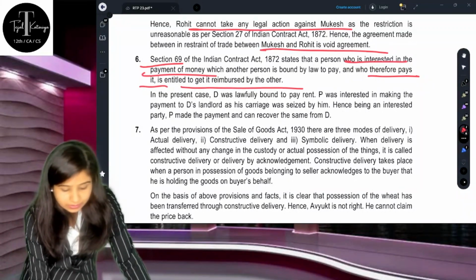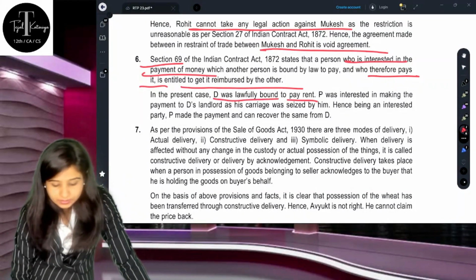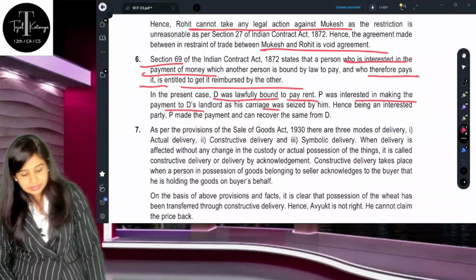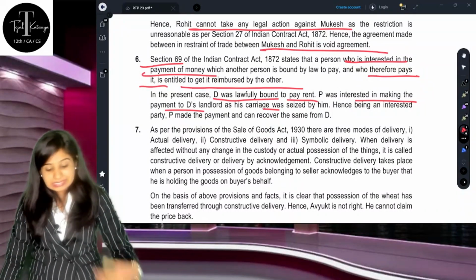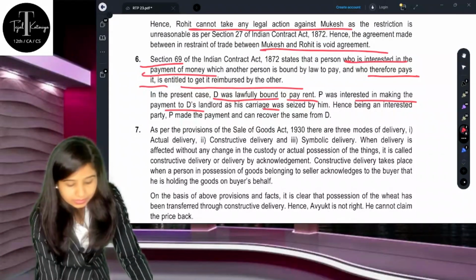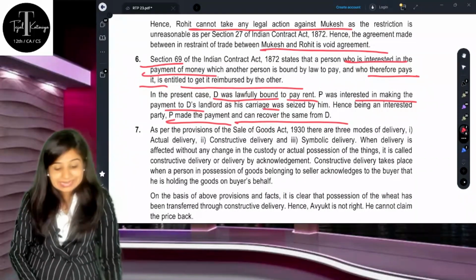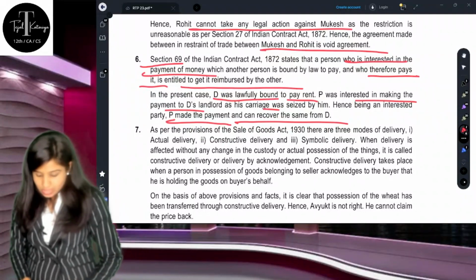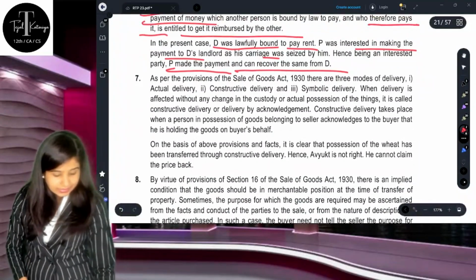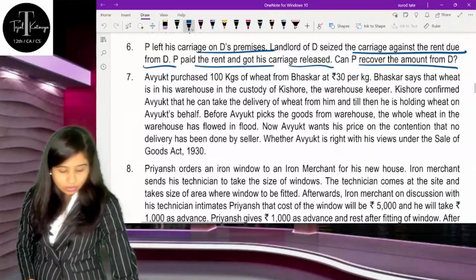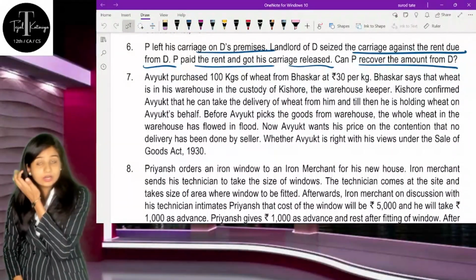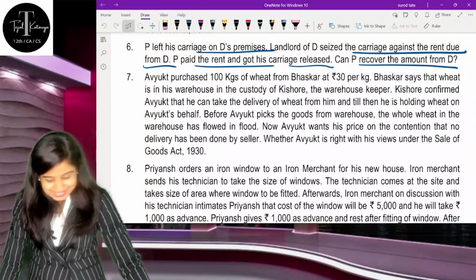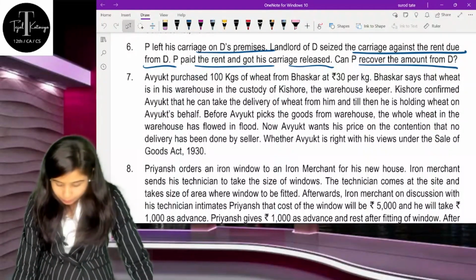In this given situation, D was lawfully bound to pay the rent. Obviously, P was interested in making the payment to D, that is the landlord, as his carriage was seized by him. Hence, being the interested party, P made the payment and can recover the same amount from D as well. So he can recover according to Section 69. The next question is quite important, all about the Sale of Goods Act and the delivery concept. Question number 7.